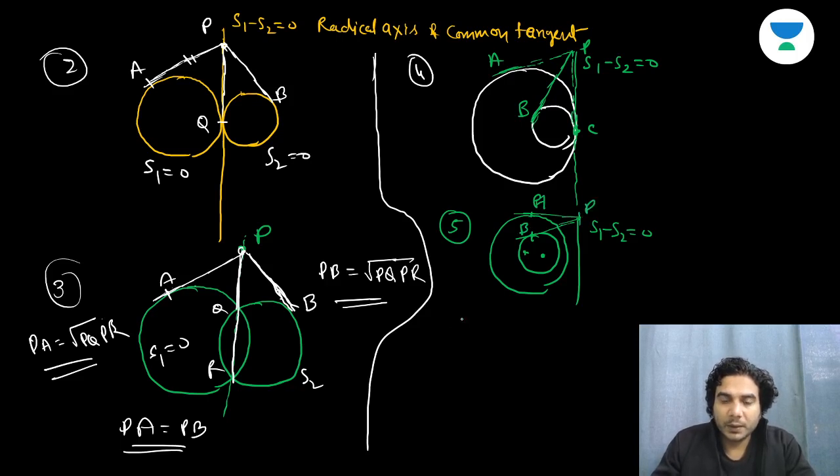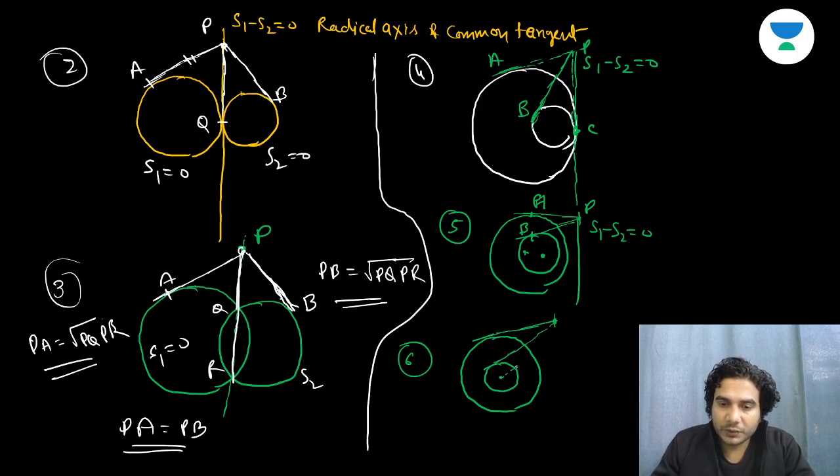Okay. Now the sixth case. Now to remember, when circles are concentric, then radical axis will not exist. Okay. There's no point from where you can draw tangents of equal length to these two circles. Okay. We can prove it geometrically also. I'll show you. So in this case, there's no point where PA is equal to PB. Okay, not possible. PA is equal to PB is not possible. Okay, so radical axis does not exist in this case.